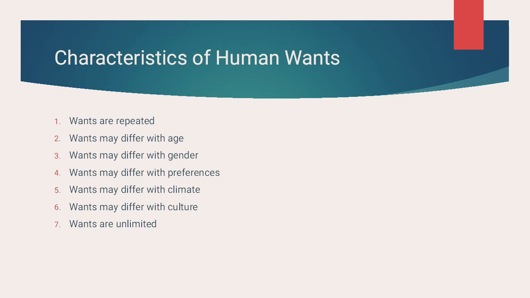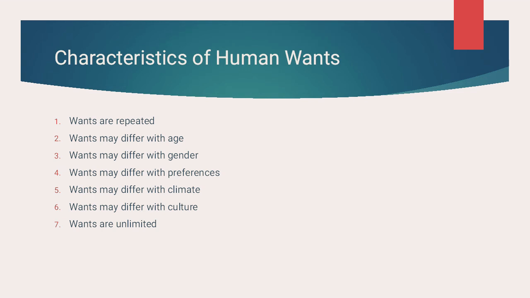This is repeated. Second point, wants may differ with age. For example, if I am a 5-year-old, I would like to listen to poems, watch cartoons, etc. And a 40-year-old would like to watch news or something related to that. So it of course differs with age.